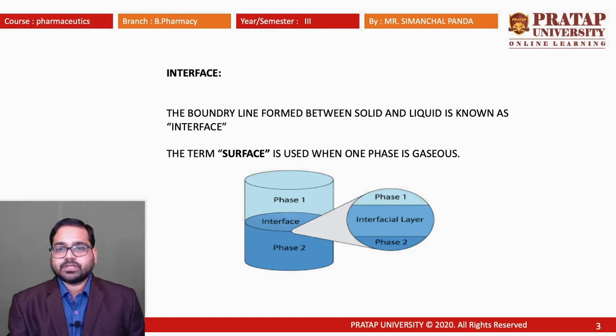Whenever two different phases are present, either solid or liquid, a boundary line is formed. In this diagram, we can see there are two different phases. The coinciding plane of the two phases is known as interphase. Whenever one phase is gaseous and another phase may be liquid or solid, it is known as surface.